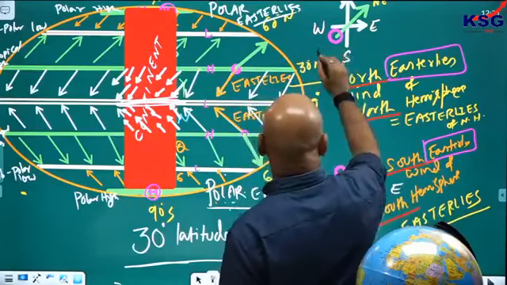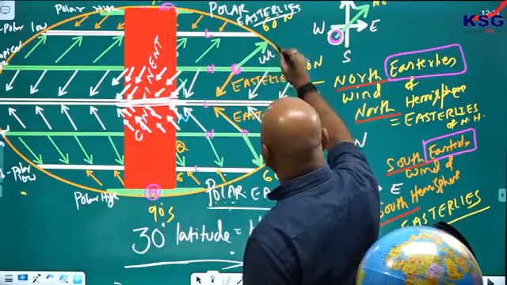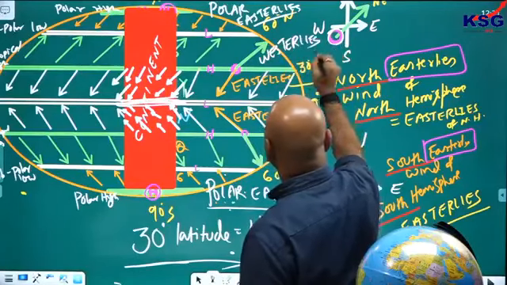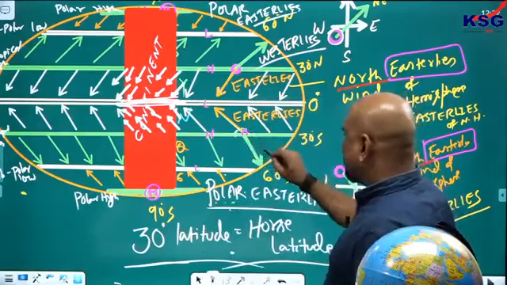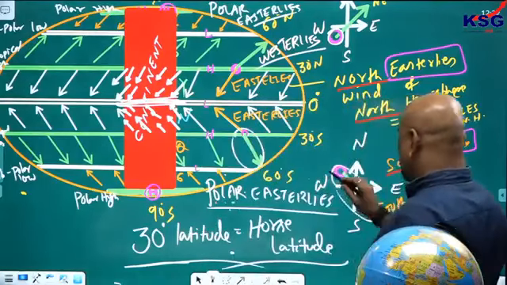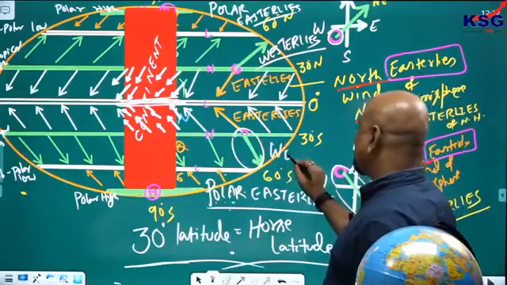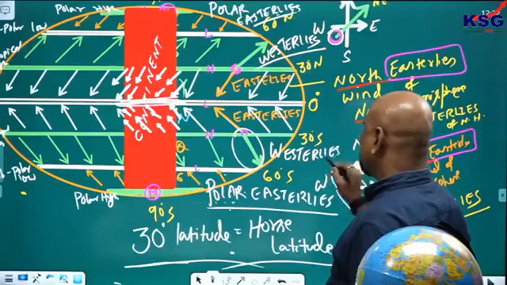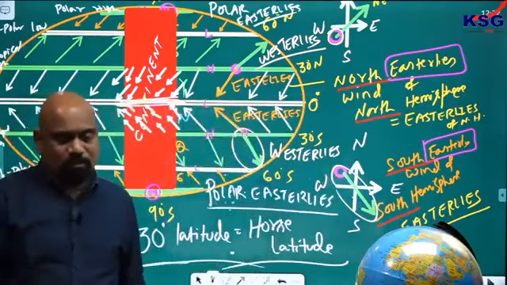What is this coordinate? Southwest. So it is known as westerlies. Here, look, the direction is from the northwest. So it is also called the westerlies, the westerlies of both hemispheres.